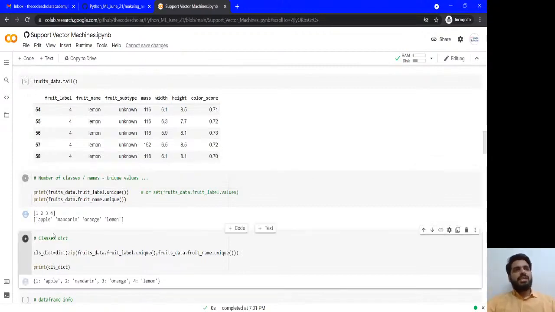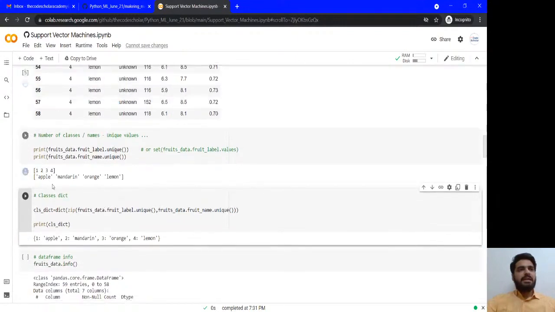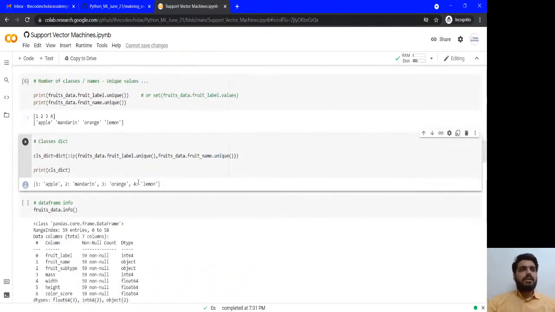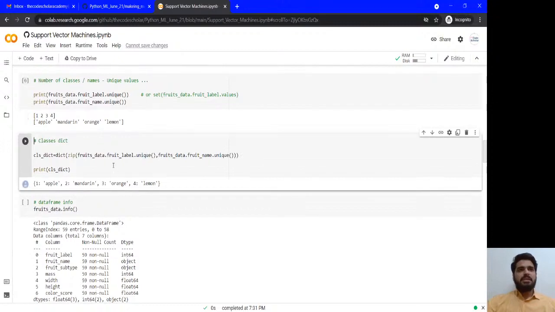So you can run this one. We have 4 unique labels and 4 unique names. So I think apple has 1 label, mandarin has 2nd, orange 3, lemon has 4th label. So we need any one of the columns between them, and then we are actually merging the same thing, labels and classes.